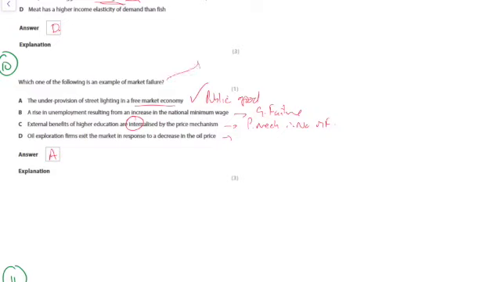So market failure is a misallocation of resources resulting from the free market. It's resulting in a welfare loss as a result of the ordinary operation of the price mechanism.